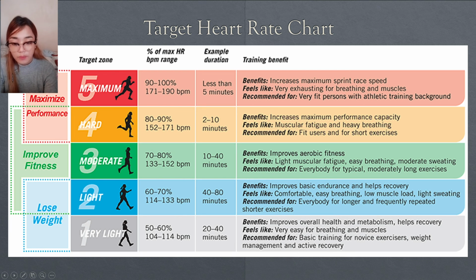The next one is the light. The percent of maximum heart rate ranges from 60 to 70%, 114 to 150 beats per minute, and the example duration is 40 to 80 minutes. The benefits are improved basic endurance and helping recovery. It feels like comfortable, easy breathing, low muscle load, light sweating, and is recommended for everybody for longer and frequently repeated exercise.